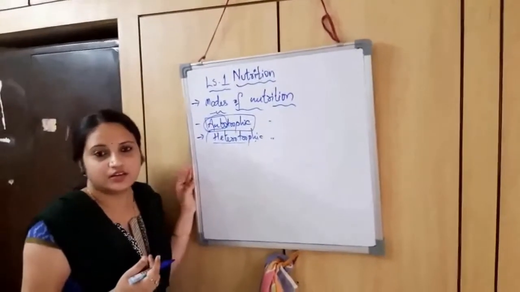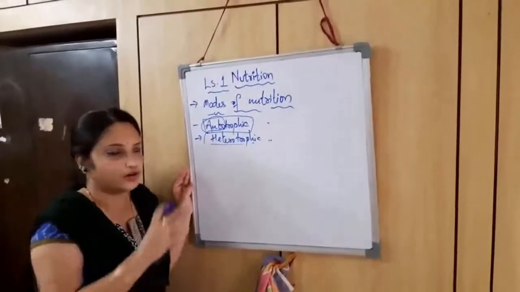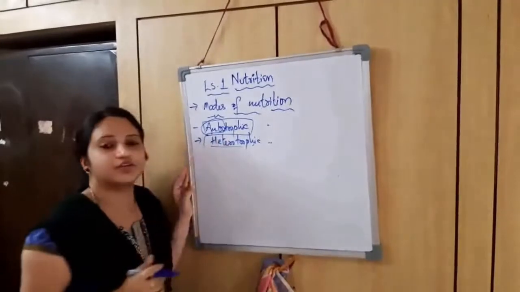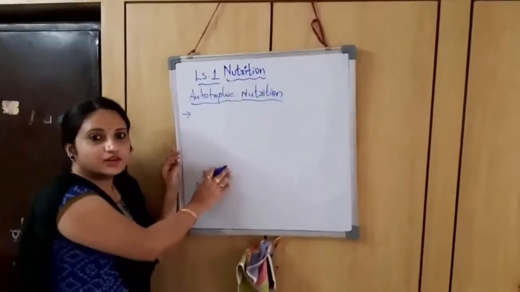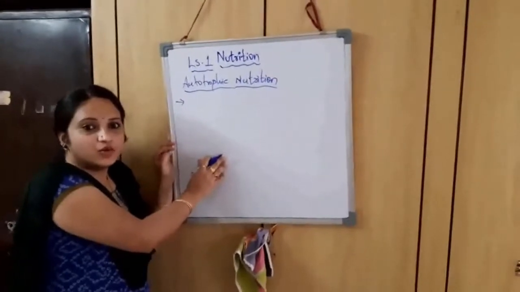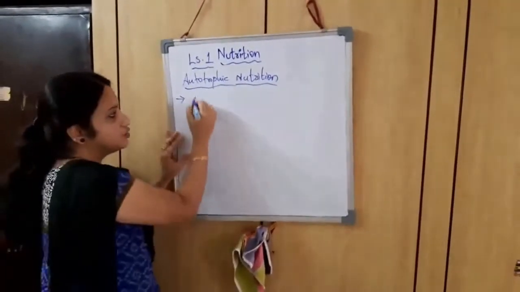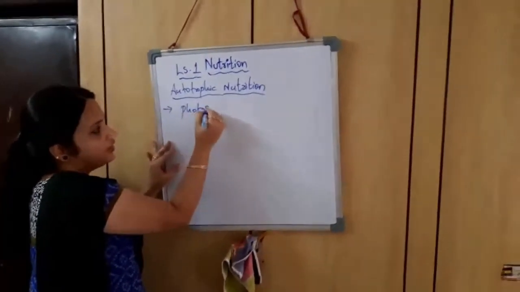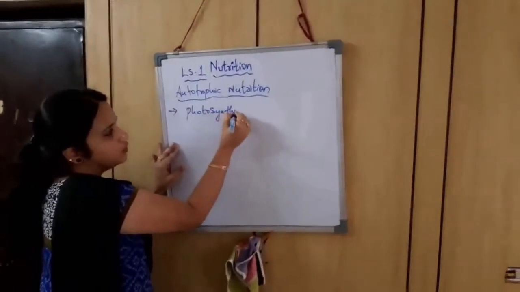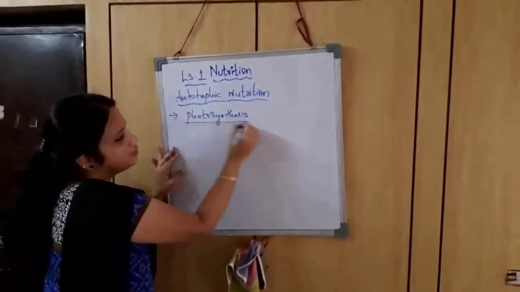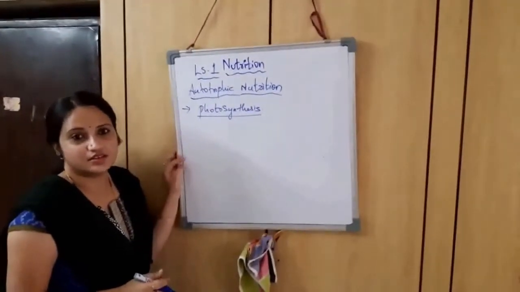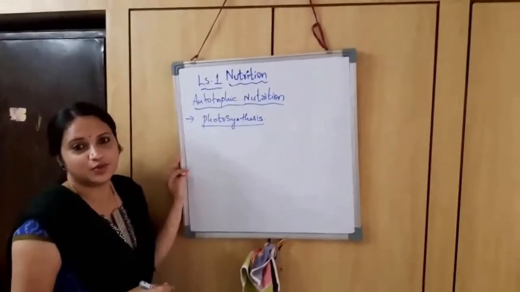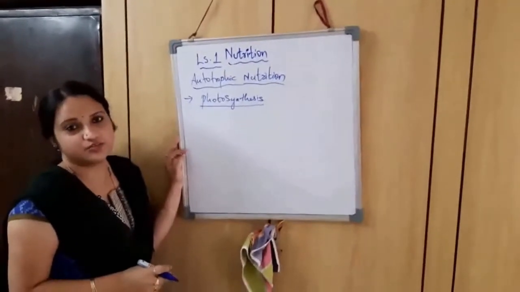Because of autotrophic nutrition, the plants are able to prepare their own food by the process called photosynthesis. We have already learned what photosynthesis is in lower classes. The simple definition of photosynthesis is that plants are able to prepare their own food by using simple substances.